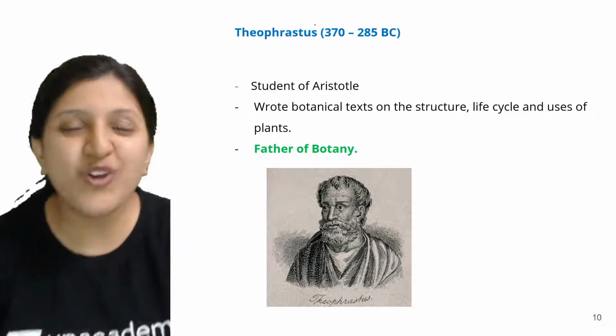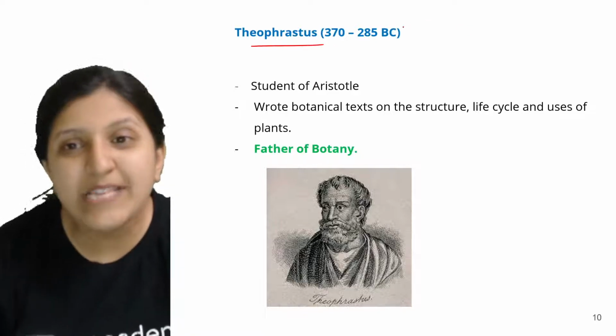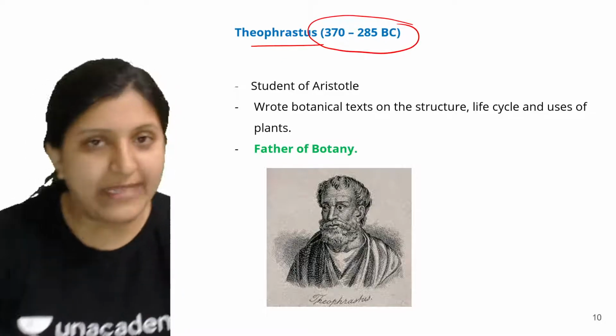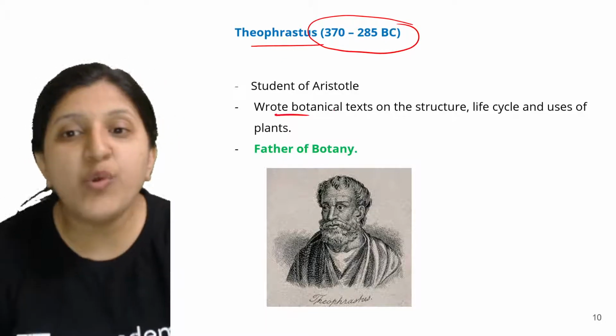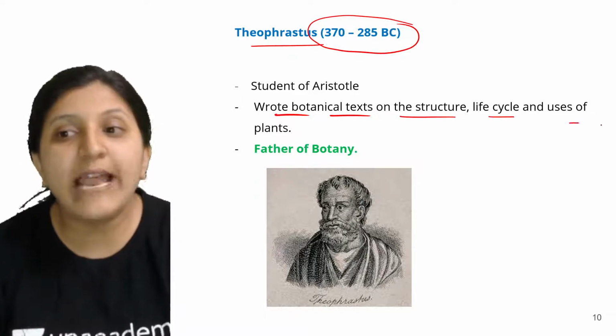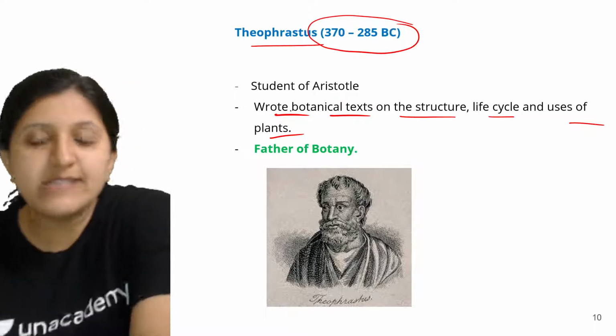Now his student is Theophrastus, a student of Aristotle, in the years 370 to 285 before Christ. He wrote botanical text on the structure, life cycle and uses of plants.